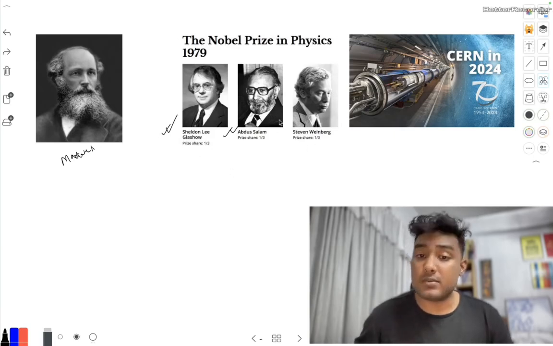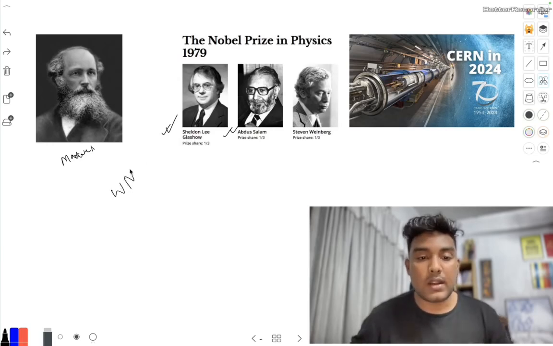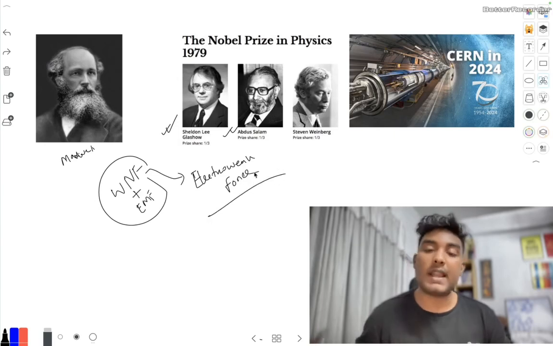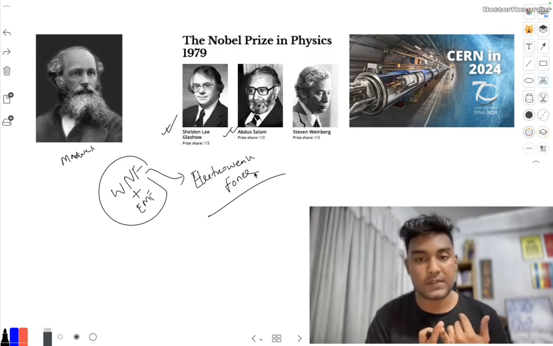These three scientists combined the weak nuclear interaction and electromagnetic force together, and came up with an idea called the electroweak force. They got the Nobel Prize for that.